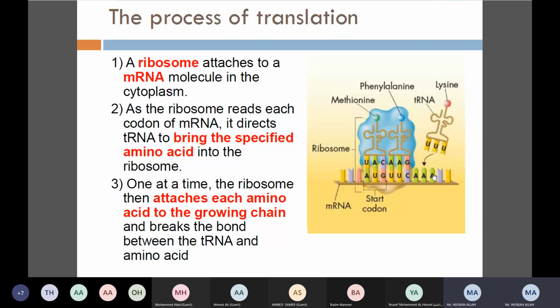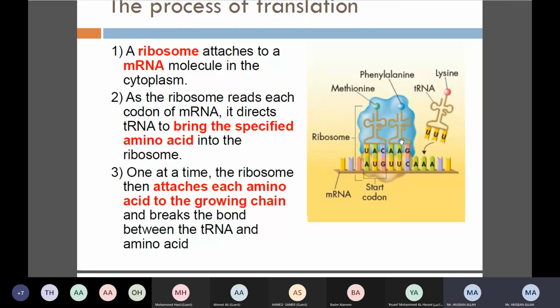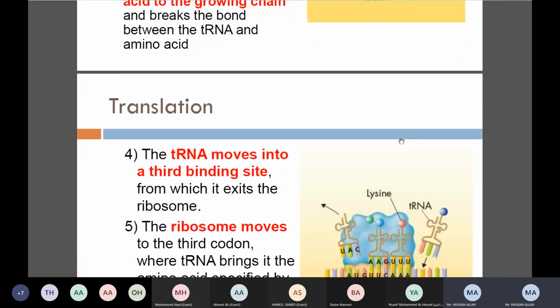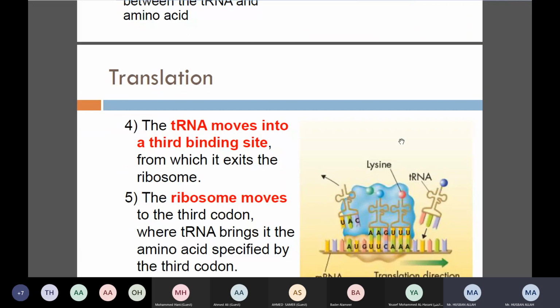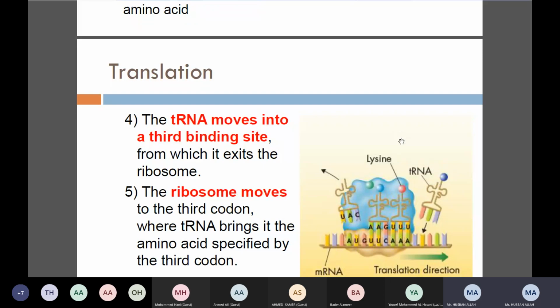Next one we have AAA. So AAA stands for lysine, right? The message will go back and lysine will come and attach at this point. So now we have methionine, phenylalanine, and lysine, right? These three now. So we have 3 already. Now what is remaining? Termination is remaining, right? Three is enough for this example, but it will not be 3. This is just an example with 3. It will have more than thousands of amino acids, a lot of amino acids.